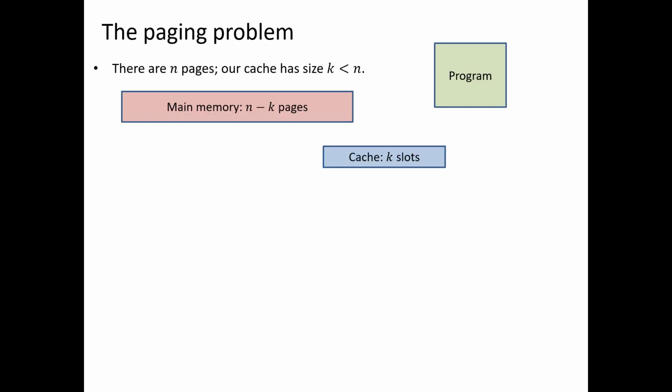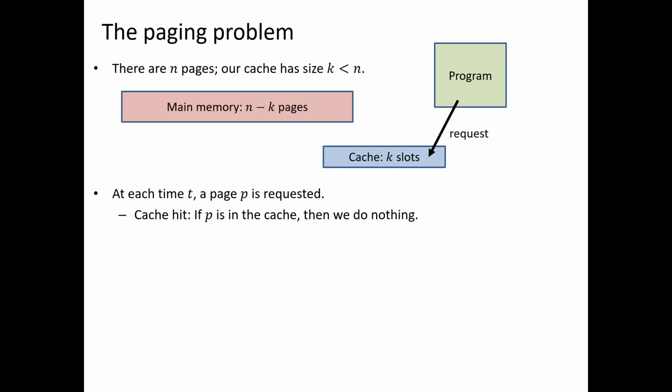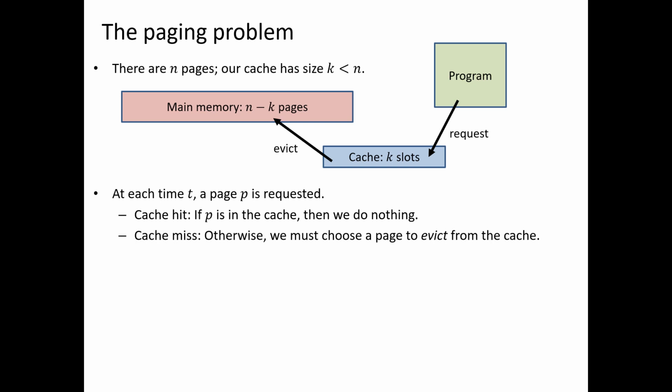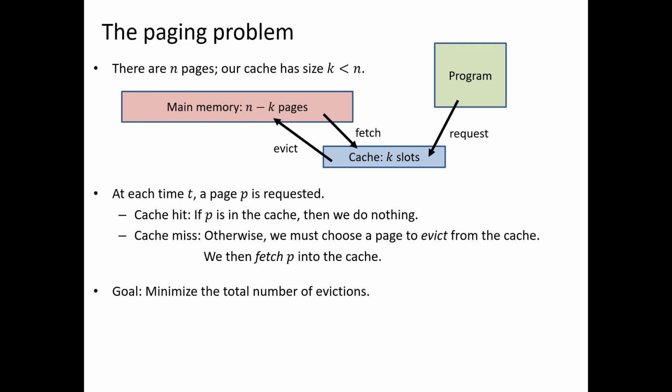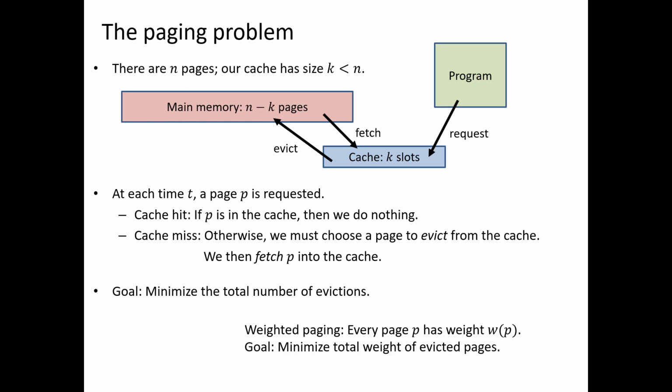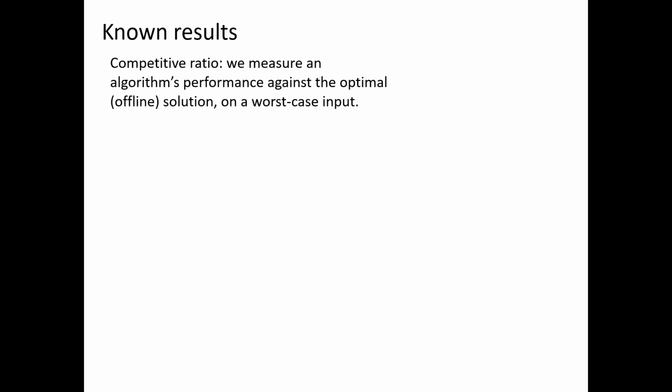In the paging problem, there are n pages, and our cache has size k. At each time a page p is requested, if p is in the cache, then we do nothing, and this is known as a cache hit. If p is not in the cache, this is known as a cache miss. We have to choose a page to evict from the cache, and then we fetch p into the cache. The goal is to minimize the number of evictions. In the weighted version of this problem, every page has a weight, and the goal is to minimize the total weight of evicted pages.